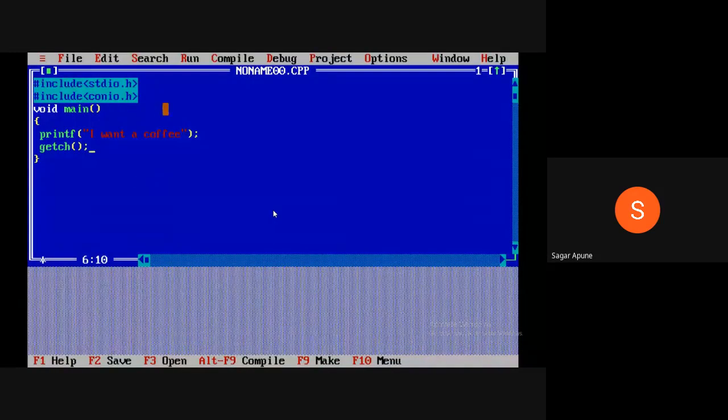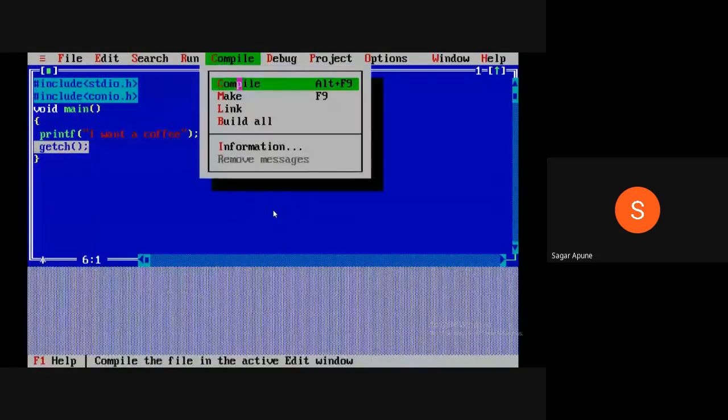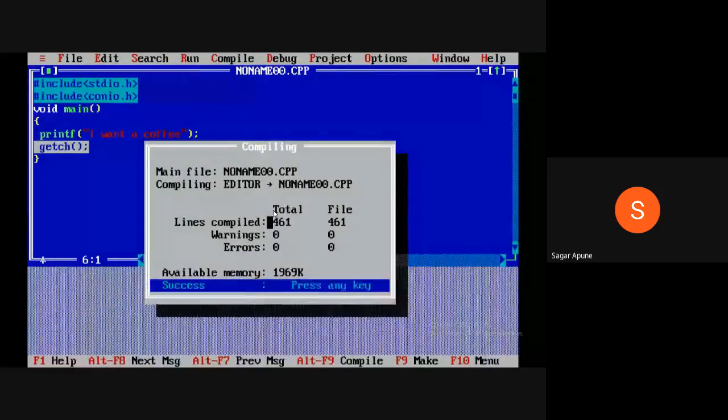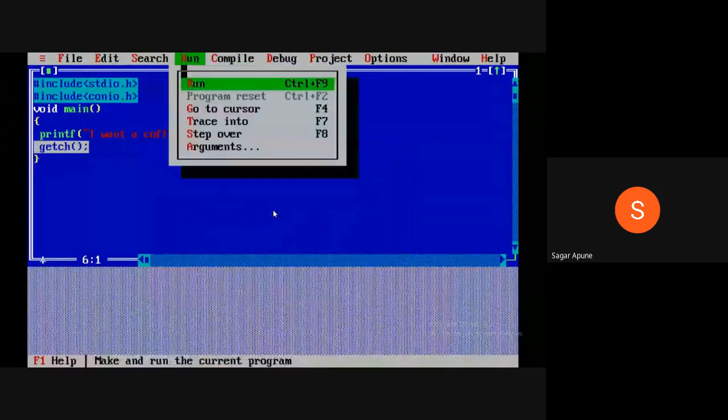In Dev C++, what are the changes? Conio.h is not needed in Dev C++, and getch is also not needed in Dev C++. So now compile this program. Compile it, zero errors, great. Now run this program. Run. Right here, the I want a coffee message is displayed.